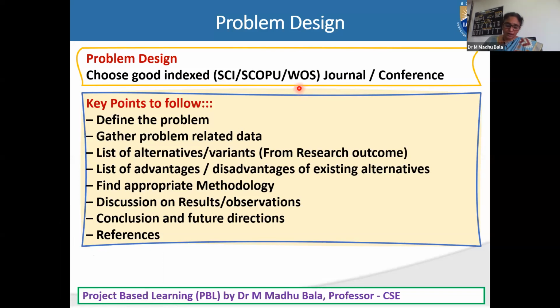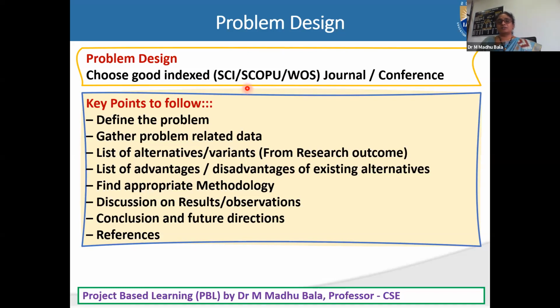Suppose he wants to work on association mining. When he writes association mining as his keywords and finds data related to it in any of these websites, he will get some resources. Otherwise, if he is unable to find the related content, then the first source, make a note, is IEEE Xplore. Go with that, and there you try with your keywords.